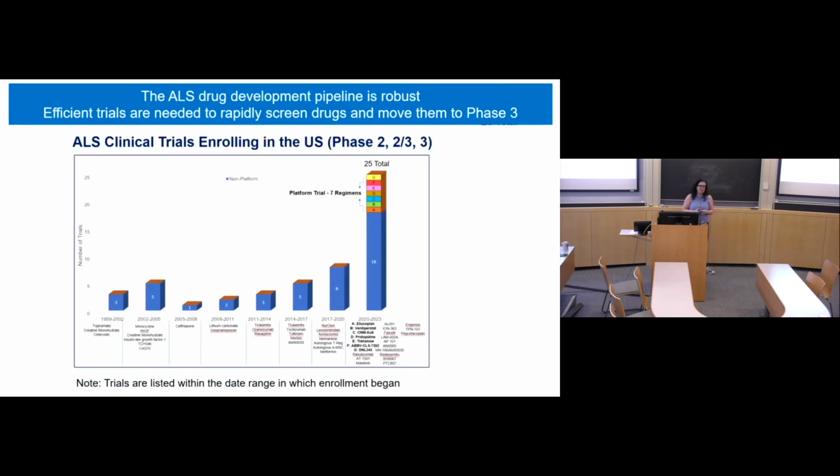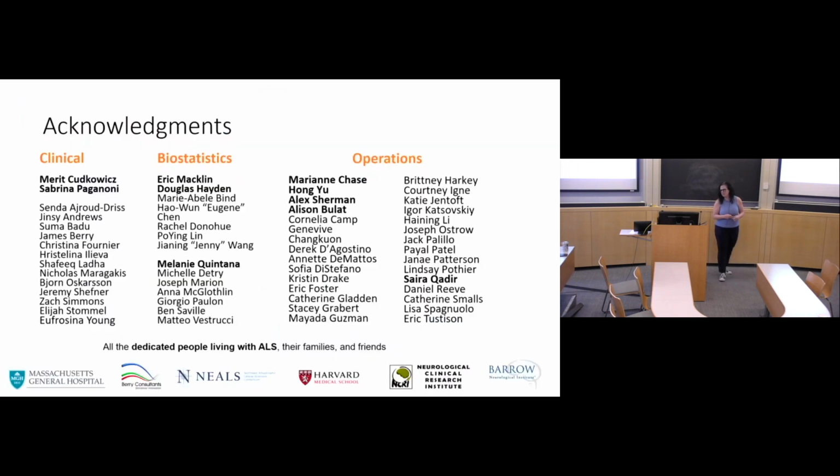And finally, this is a space that is getting a lot more clinical trials. Across the x-axis, we have years, from 1999 to 2022. I don't assume everyone can read this in the back, but you can see how few studies there were. The y-axis is the number of studies going on in the ALS space. This is the more recent period, 2020 to 2023. A lot of the studies showing up, the colorful band on top, are all the studies that are part of the platform trial. So it really is helping to advance discovery of new effective therapies for ALS.